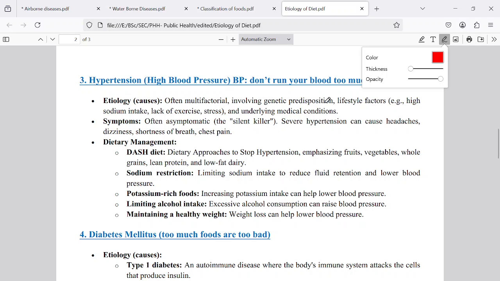Then of course, improper diet or not consuming a balanced diet. And then one is consumption of junk food material, and they do not take the food material in time. These are the main causes for this hypertension.